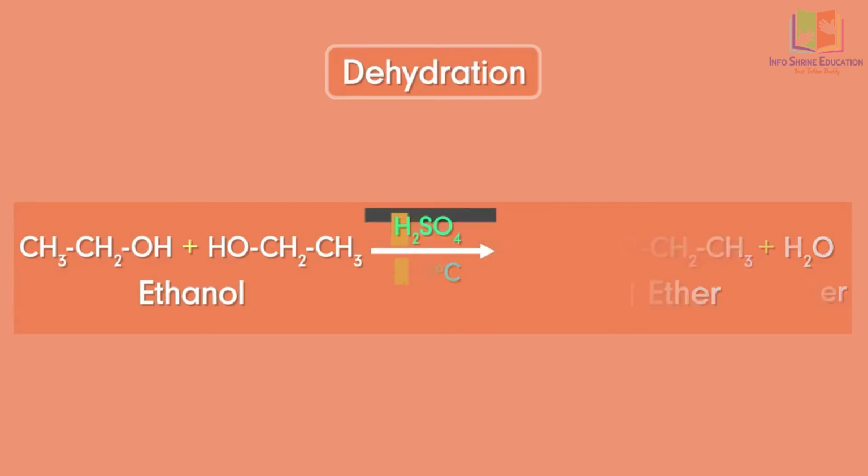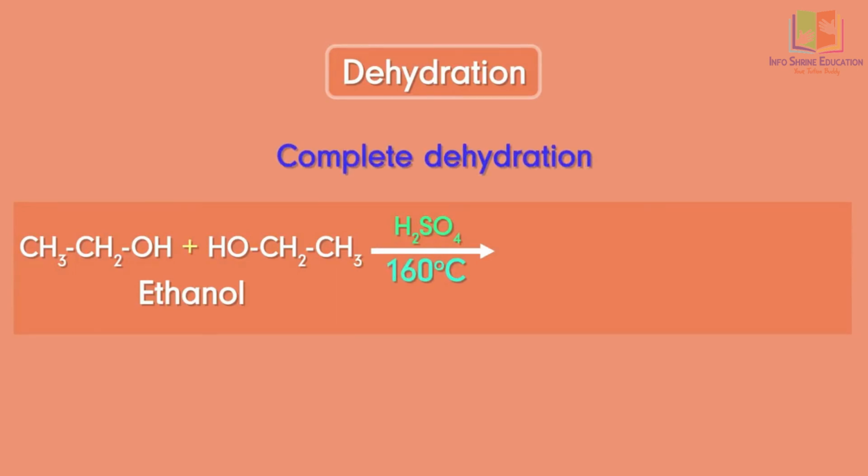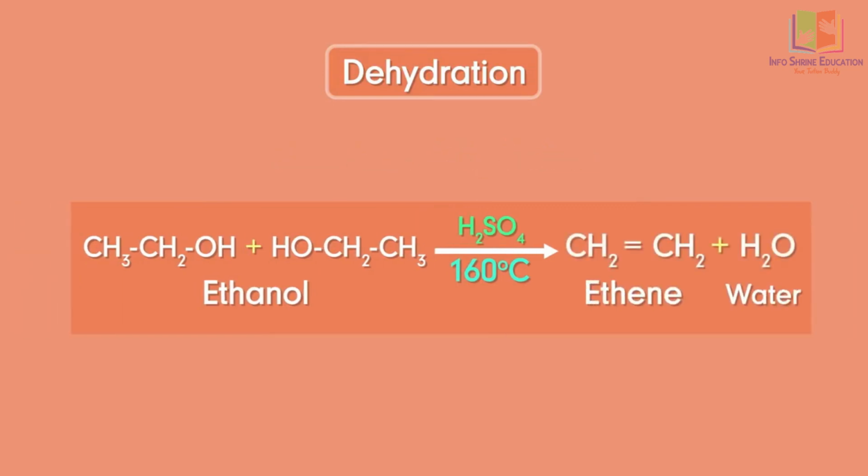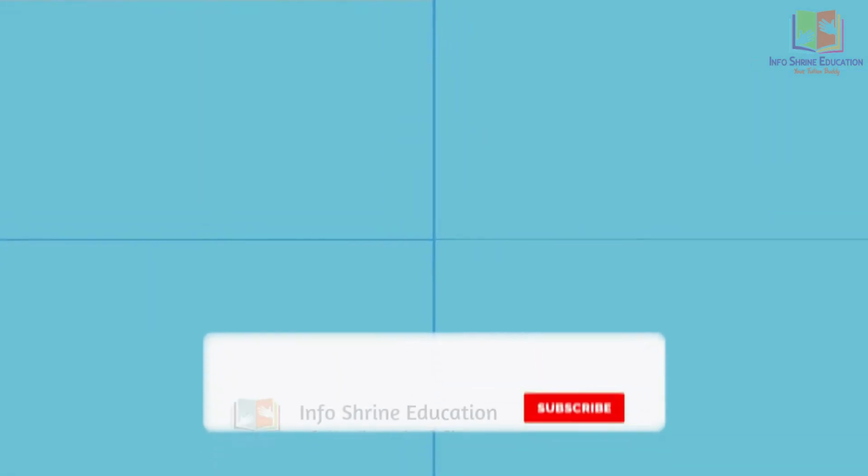However, if the same reaction is taken to a temperature above 160 degrees Celsius, then there is complete dehydration of the compound. The resultant product is ethene in this case. A strong dehydrating agent like sulfuric acid can thus cause a loss of water molecule and thereby give rise to a completely new compound. Now let's move on to our next point.